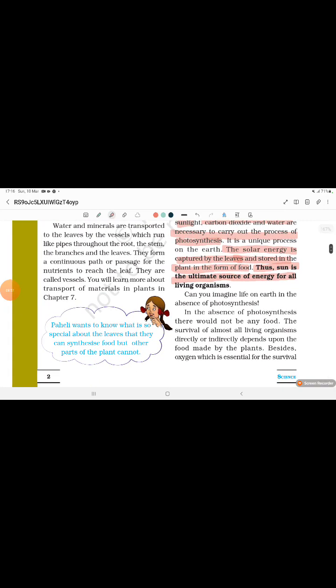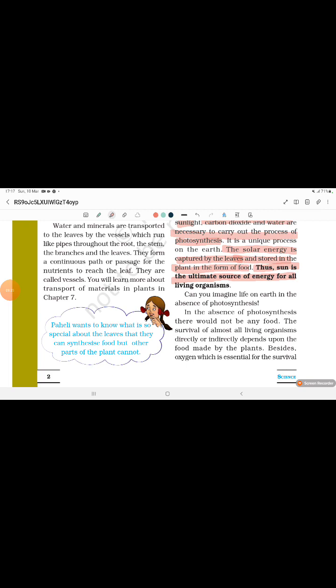Can you imagine life on earth in the absence of photosynthesis? Without the photosynthesis process, life would not be there, because in photosynthesis, O2 is released, which is necessary to breathe. Also, the plants release water vapors through the process of transpiration, which generates suction pull in the plants.